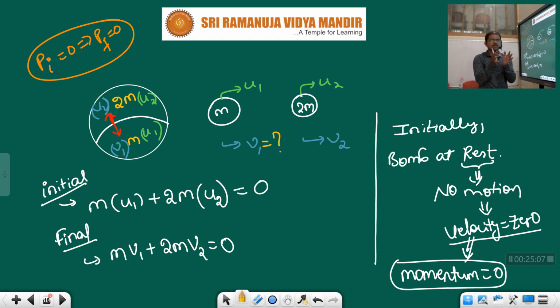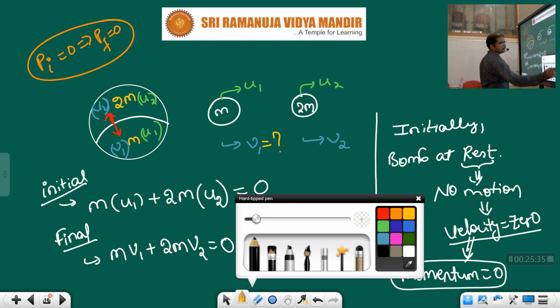Before the explosion they are at rest, so the initial velocity is 0. But after the explosion, what will happen, children? They are splitting apart and moving. When they split apart and move, they will have what, children? Velocity. That velocity I want. How much will it be? Okay, let's find. We know that m into v1 plus 2m into v2 equals 0, children.